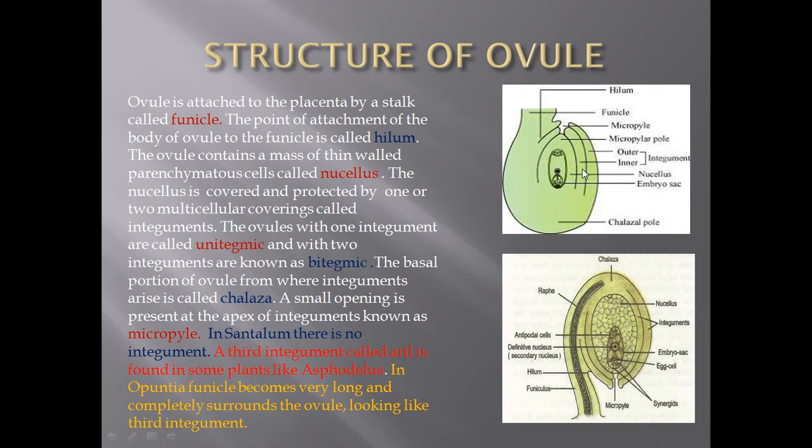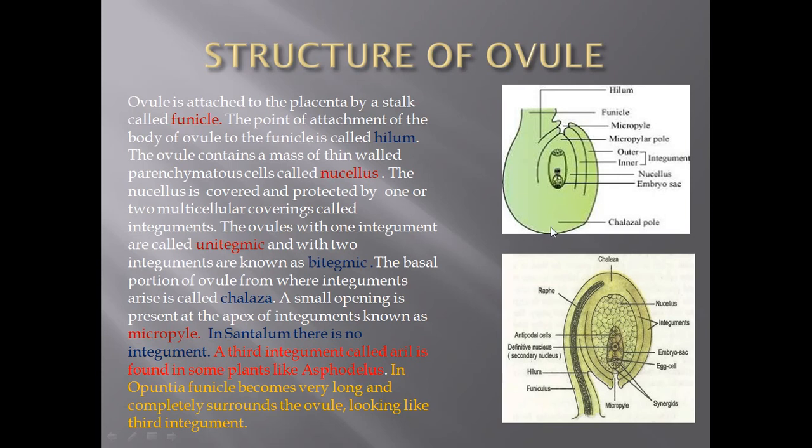The integuments cover the body of the ovule or the nucellus, but there is a small opening at the upper side which is called the micropyle, through which the pollen tube enters into the ovule for fertilization. This opening is called the micropyle. So this is called the micropylar end, and the back end is called the chalazal end.